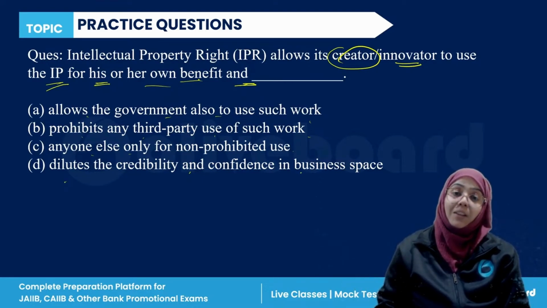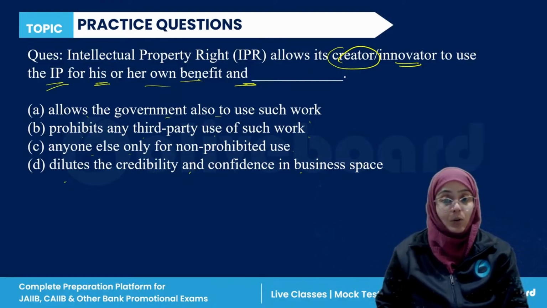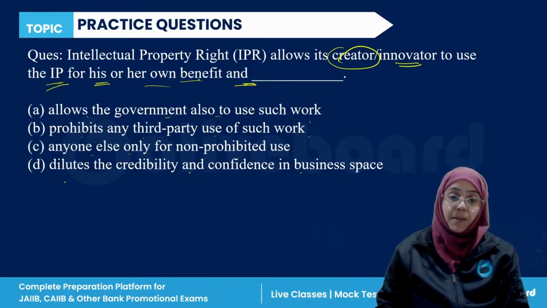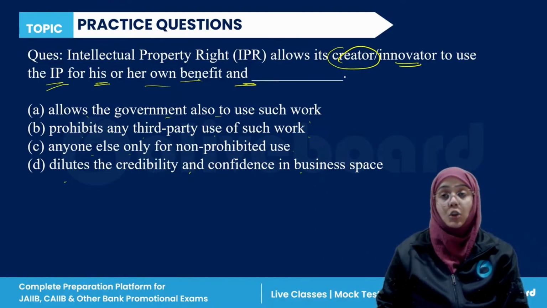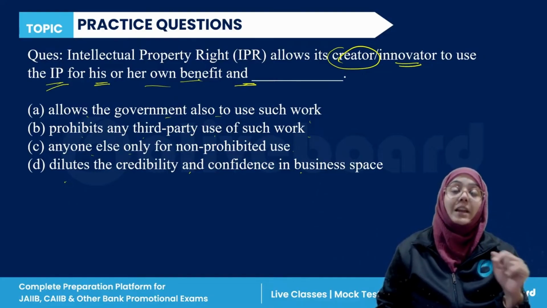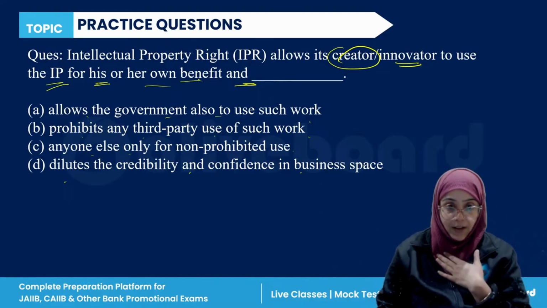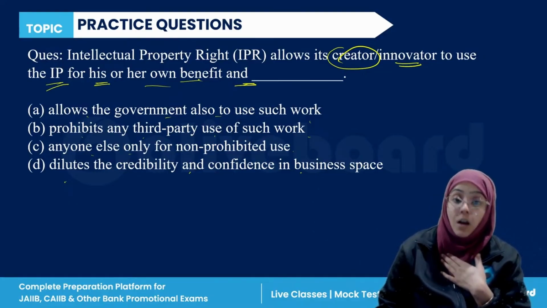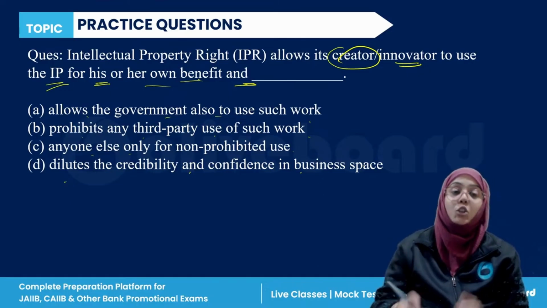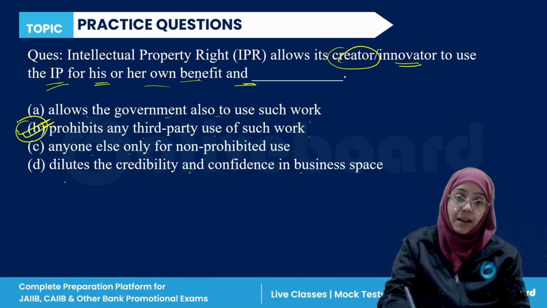For what purpose is intellectual property right actually given? So it is actually that you use your intellectual property for your own benefit and prohibit any third party from the use of such work. So B is the correct answer, right?